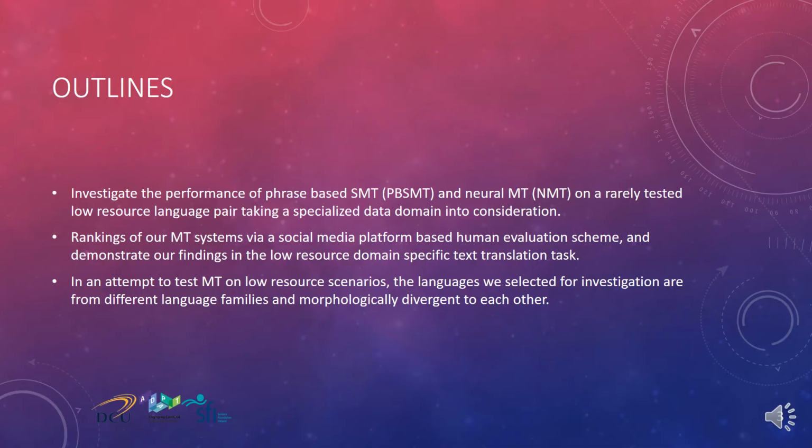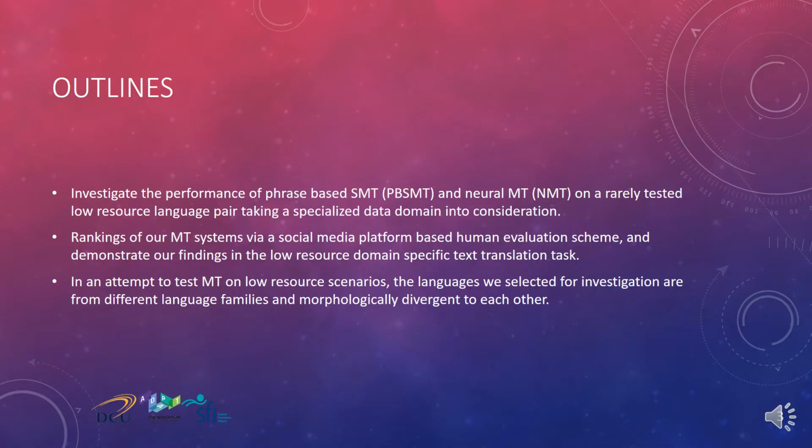In an attempt to test MT on low resource scenarios, we chose English and an Indian language, Tamil. English and Tamil are Germanic and Dravidian languages, respectively. So, the languages we selected for investigation are from different language families and morphologically divergent to each other.